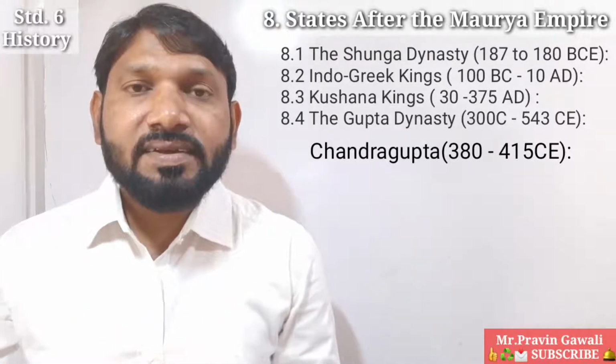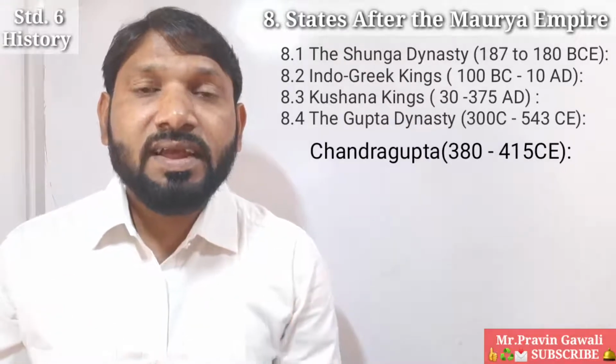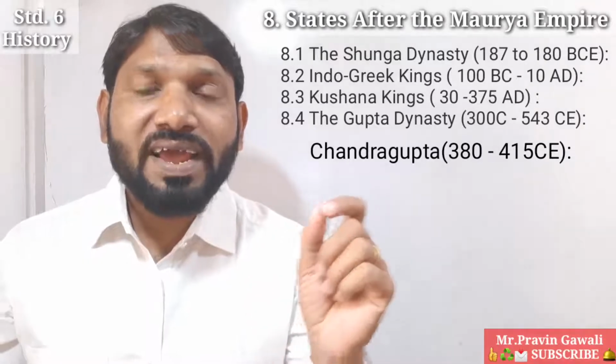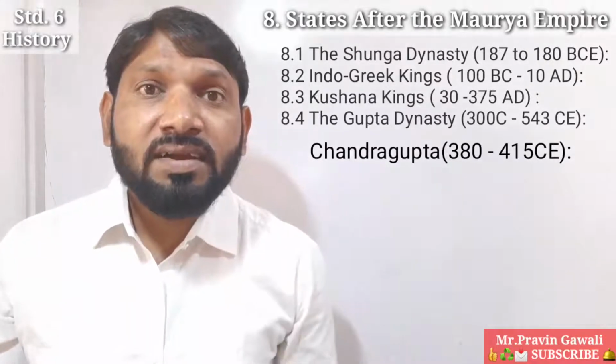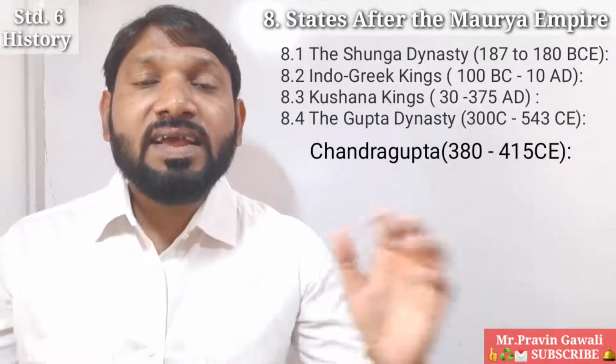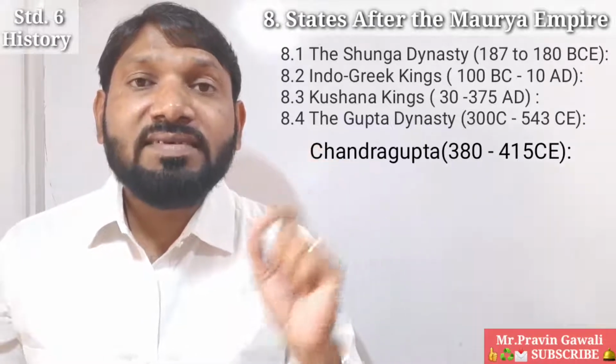He extended the Gupta empire toward the northwest region. Extended means what? What do you mean by extended? Made larger or enlarged. So he made his empire larger towards the northwest region.